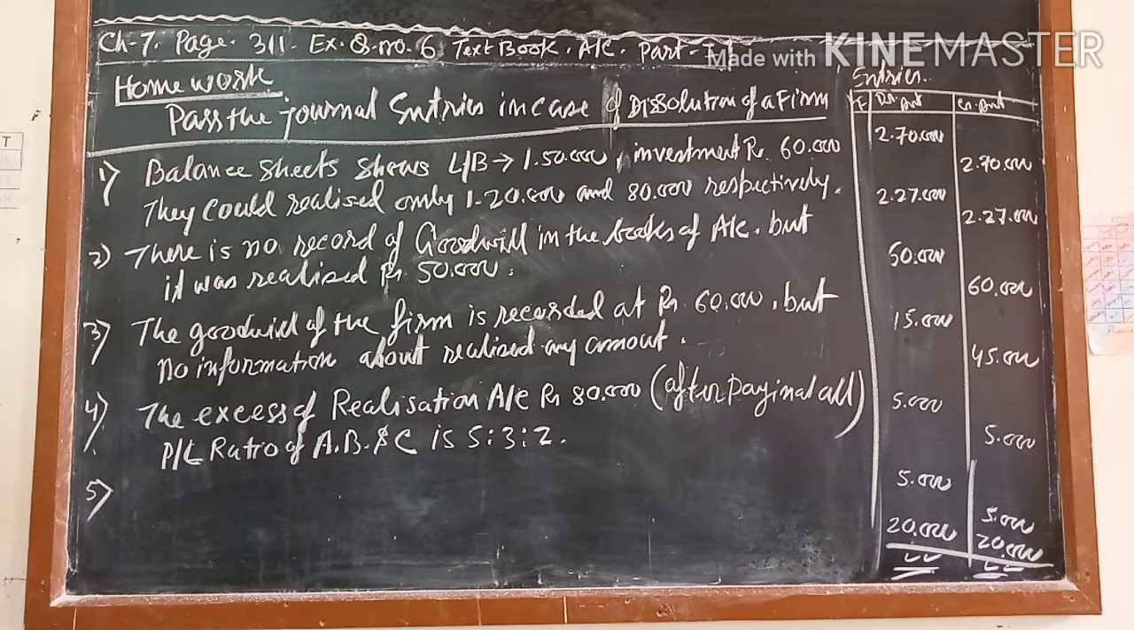Number 5. During dissolution, the value of the furniture is partly in the books of account. There is no information about its realization.